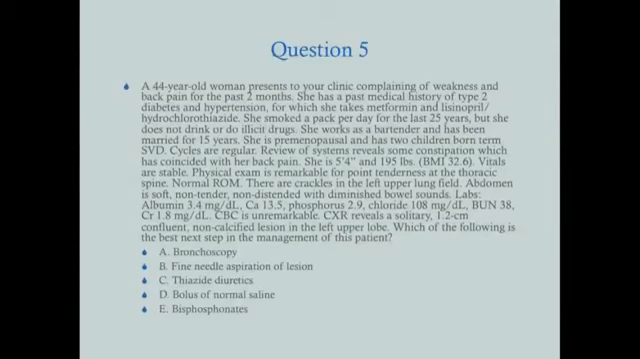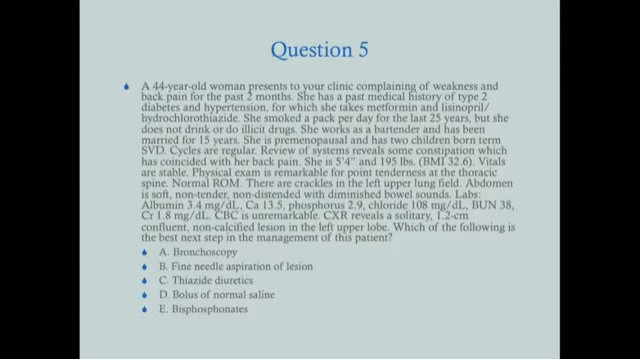Okay. Question 5. A 44-year-old woman presents to your clinic complaining of weakness and back pain for the last 2 months. She has a past medical history of type 2 diabetes and hypertension, for which she takes metformin and lisinopril hydrochlorothiazide. She smoked a pack per day for the last 25 years, but she does not drink or do illicit drugs. She works as a bartender and has been married for 15 years. She's premenopausal and has 2 children born term spontaneous vaginal deliveries. Cycles are regular. Review of systems reveals some constipation, which has coincided with her back pain. She's 5'4", 195 pounds, which puts her in the obese range.